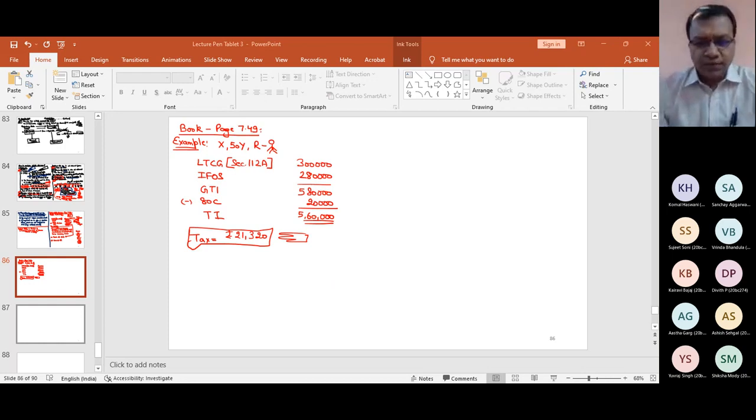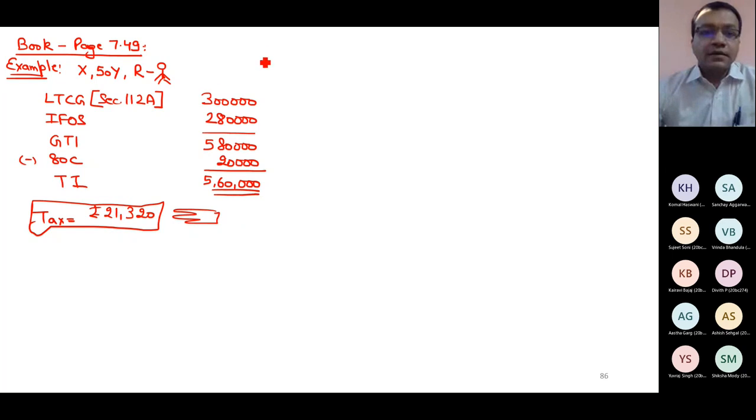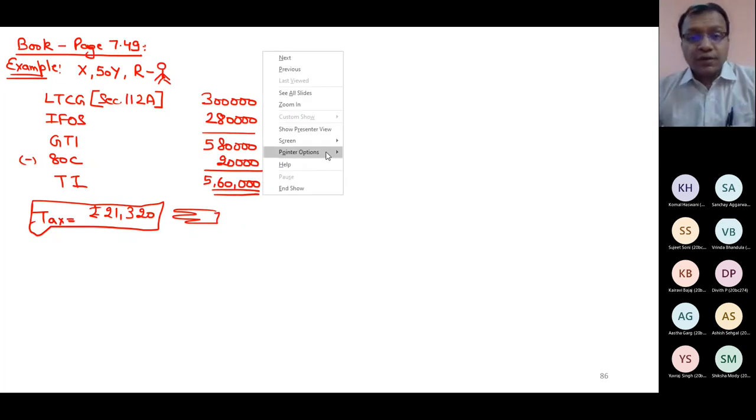Now next point. There is no problem in calculating tax under section 112A if you know how to calculate the tax under section 112, because the concepts used in 112 are used in a modified form in 112A, just like relief. But do you know where the problem comes?